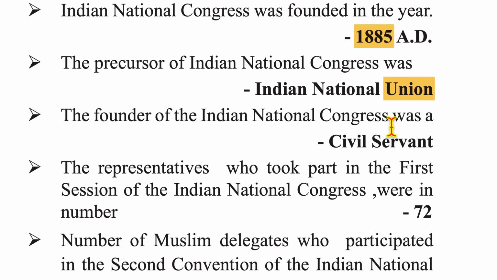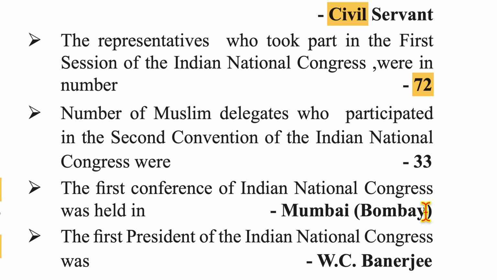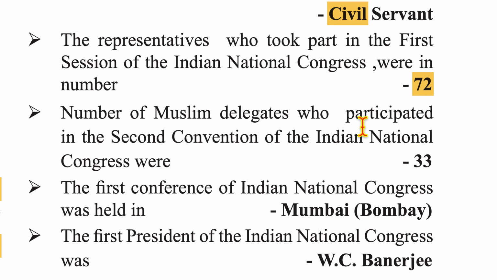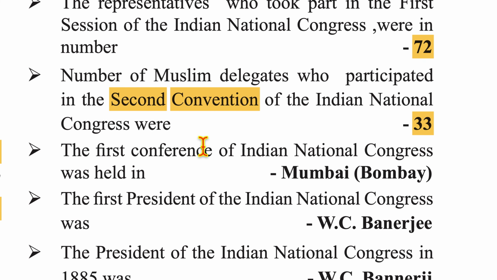The founder of Indian National Congress was a civil servant, of course, A.O. Hume. The representatives who took part in the first session of Indian National Congress numbered 72. The number of Muslim delegates who participated in the second convention of the Indian National Congress was 33. The first conference of Indian National Congress was held in Mumbai, that is Bombay.